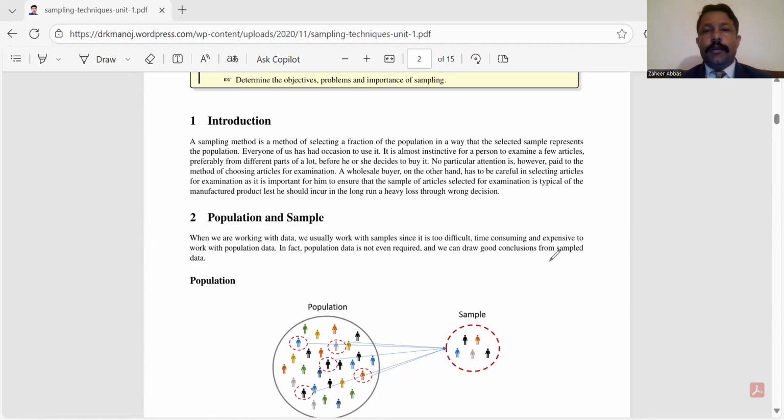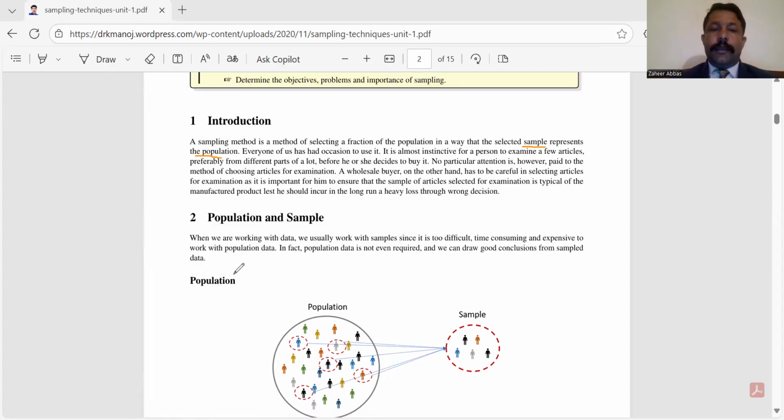Now today we are going to discuss one very important topic known as sampling. What is sampling? Sampling is a process of selecting a part of the population, and that part of the population represents the whole population. I have used two words here: one is sample and another is population. What is a sample? A sample is a subset of the population.